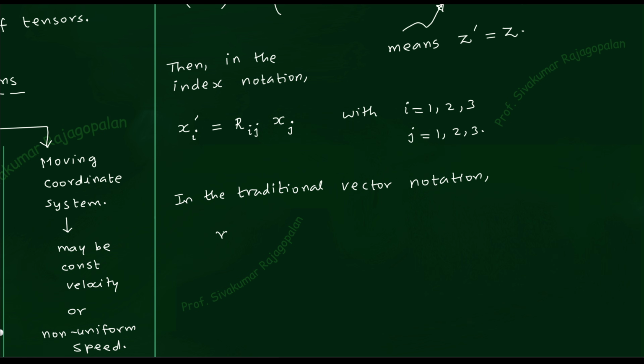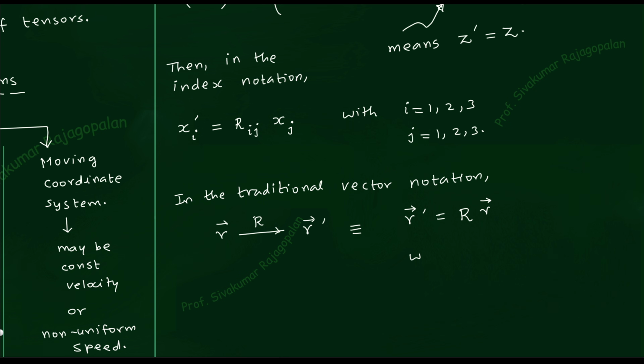The r vector goes to r prime under rotation. That is the meaning. You have to read it like this. The r vector goes to the r prime vector, which means that the r prime vector is equal to capital R multiplied by the r vector. I will put a box and say that this is the main result.